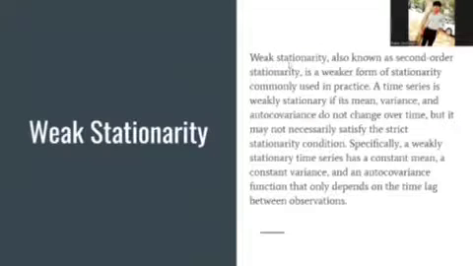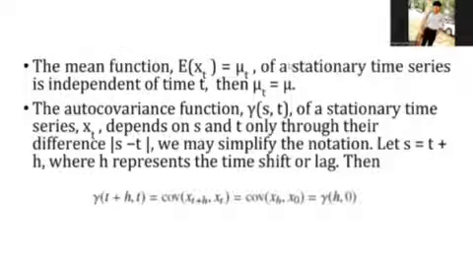Next slide. The mean function of weak stationarity is E of x_t equal to mu_t. It is independent of the time t, so mu_t is equal to mu.